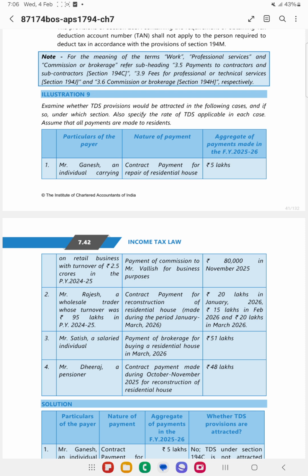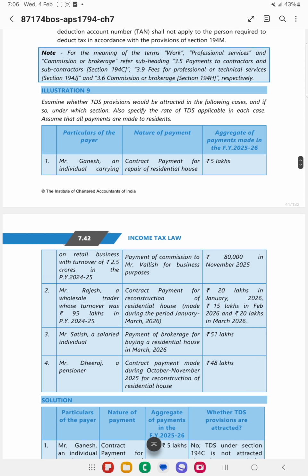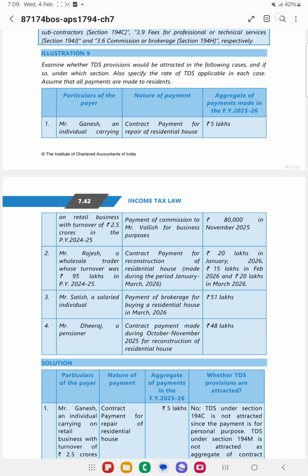So there is a point where 194C also can get applied, but however if it is for personal purposes it gets rejected. And in case of 194M, the payment whatever is there doesn't exceed 50 lakhs, right? Whatever payment is there, it doesn't exceed 50 lakhs.